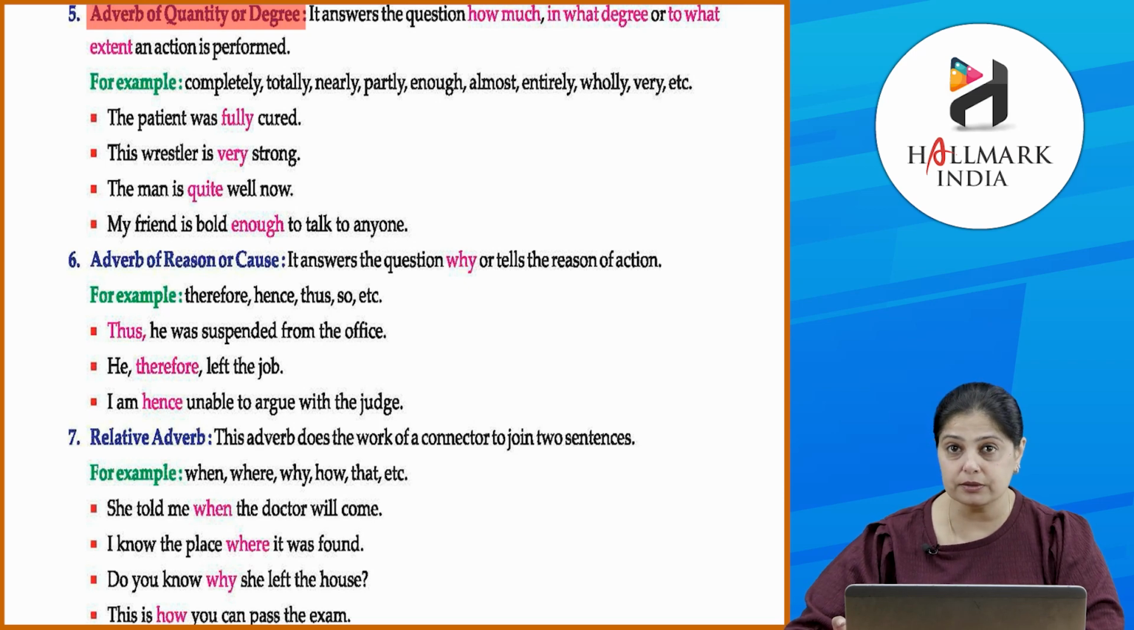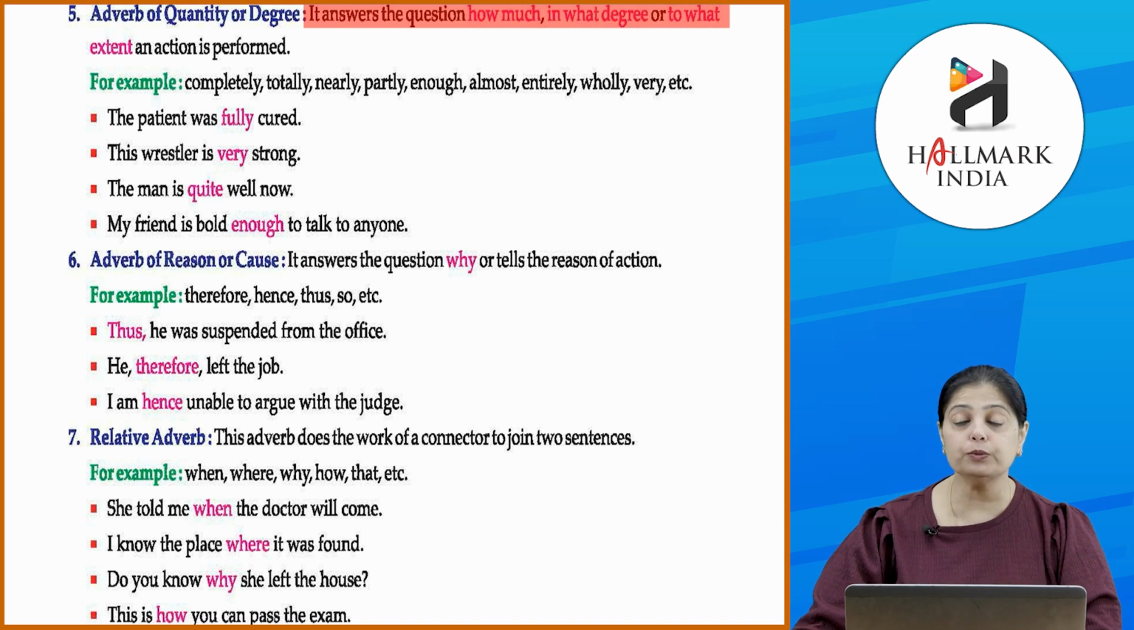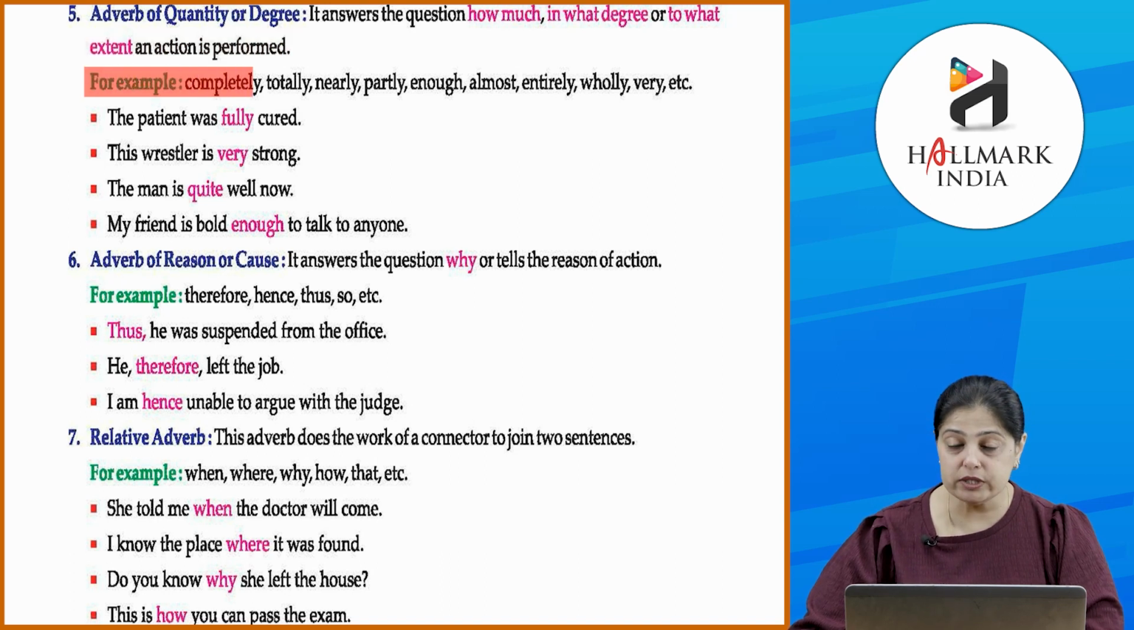दीज आर द क्वेश्चंस. ओके ये क्वेश्चंस है जो आप पूछोगे तब आपको जवाब मिलेगा एंड दैट आंसर, दैट वर्ड विच कम्स एज एन आंसर is the adverb of quantity or degree. Okay. So, adverb of quantity or degree answers the question how much, in what degree or to what extent an action is performed. Right. Now, for example, completely, totally, nearly, partly, enough, almost, entirely, wholly, very, etc.